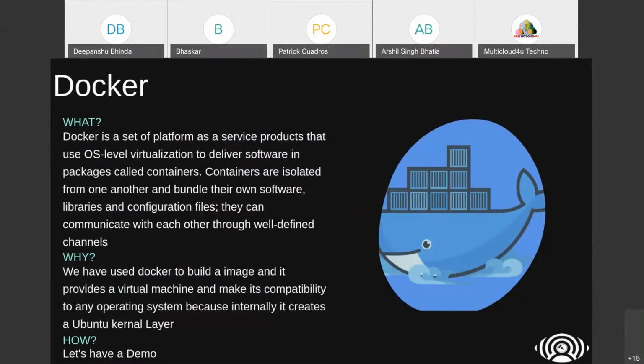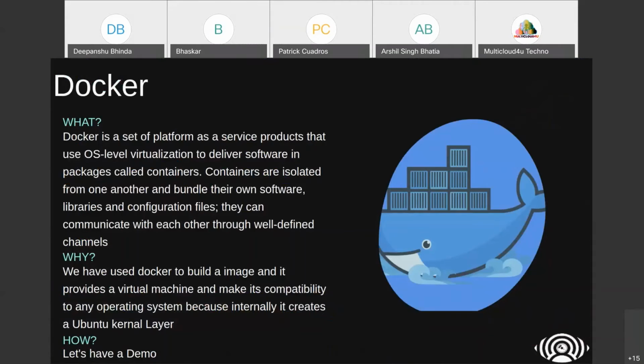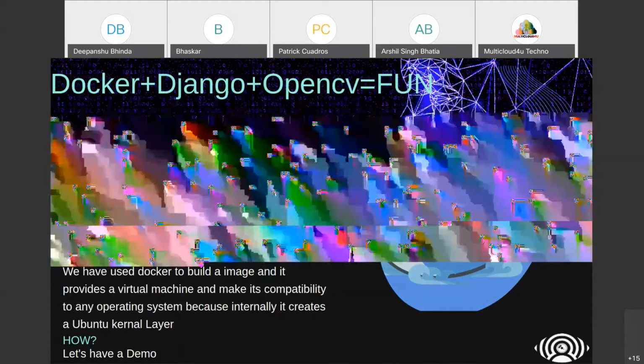So the next thing is Docker. Now this is the most important thing. After this slide, we will present a live demonstration of how these things work and how Docker has been helpful for containerizing things. Nowadays we have to think about version control, so each and everything should be dependent on each other. For that, we have used Docker. In the next slide, Nikhil Mankani will tell you about the live demonstration of how we have used all those things together. Yes, Nikhil.